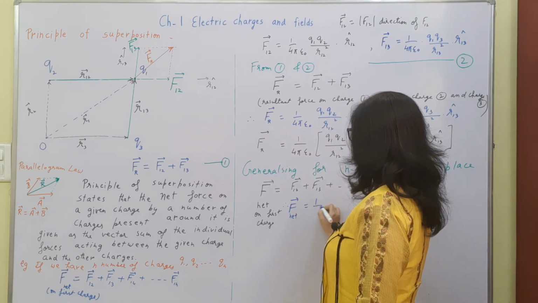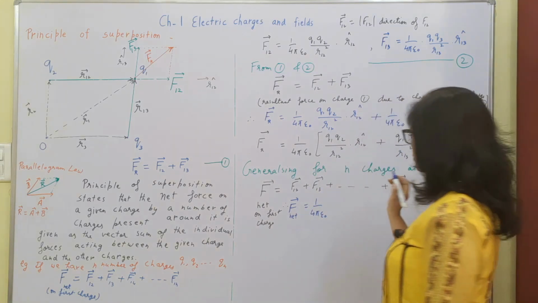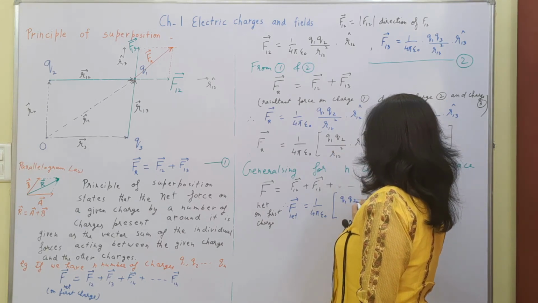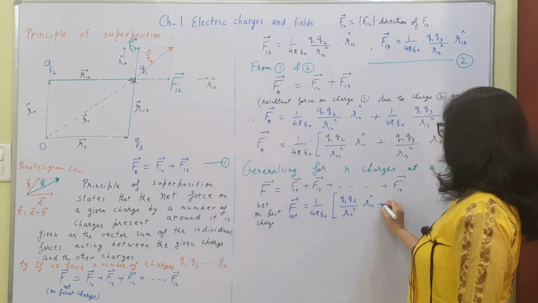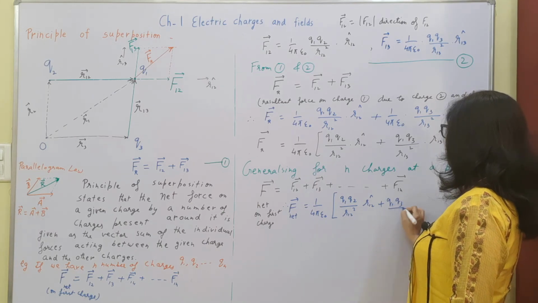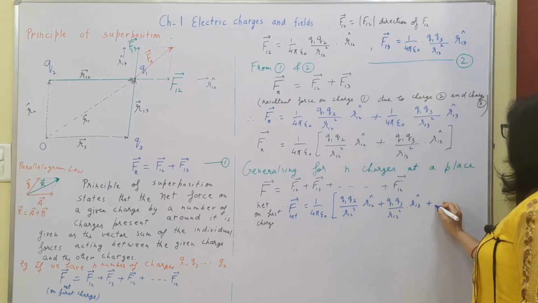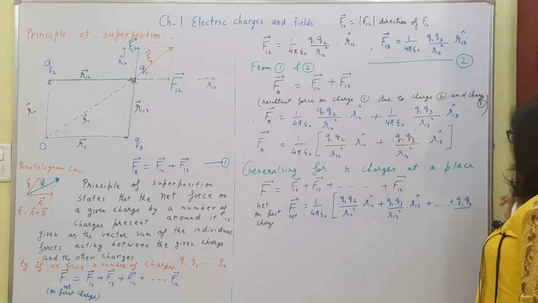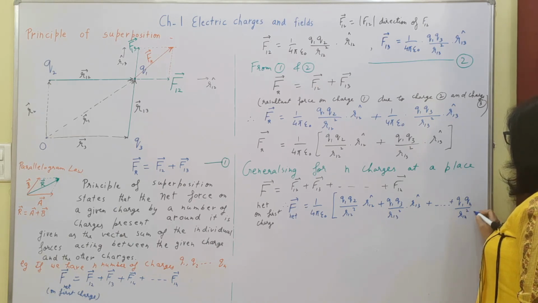F12 can be written as 1 by 4 pi epsilon naught. I can take 1 by 4 pi epsilon naught common from all the expressions, and inside, for the first pair of charges I can write q1 q2 upon r12 square into r12 cap, plus q1 q3 upon r13 square into r13 cap, plus and so on, q1 qn upon r1n whole square, r1n cap.